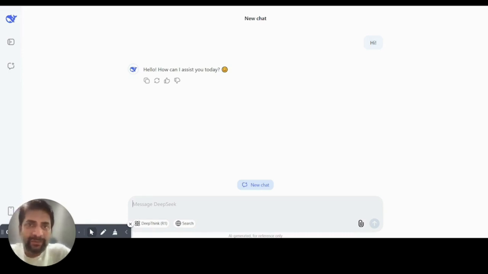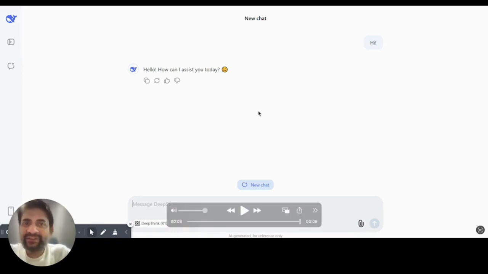And if you want a normal conversation with DeepSeek, you can have one without clicking on the R1 or the search options. So that's pretty much the same interface we have been using on ChatGPT, nothing very different. But yes, the approach is very different. The way it responds is very different, like we have already discussed. And that's how the interface is for DeepSeek.